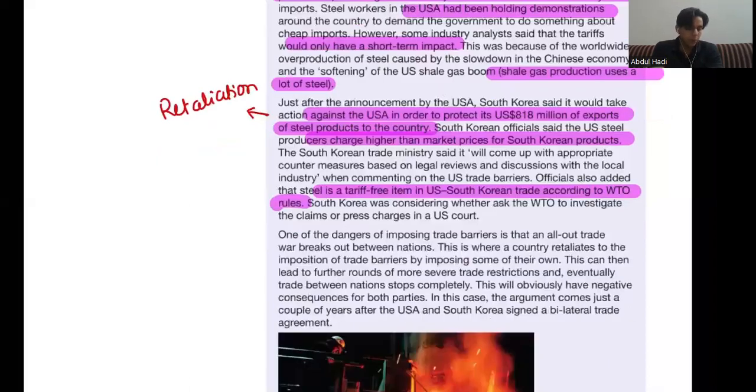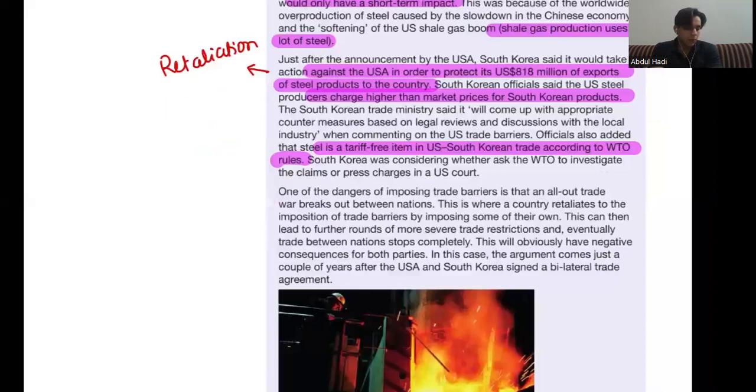One of the dangers of imposing trade barrier is that an all-out trade war breaks out between nations. This is where a country retaliates to the imposition of trade barriers by imposing some of their own. This can then lead to further rounds of more severe trade restrictions, and eventually trade between nations stops completely. This will obviously have negative consequences for both parties because the trading will stop. In this case, the argument comes just a couple of years after the US and South Korea signed a bilateral trade agreement. Bilateral trade agreement means that there is an agreement between South Korea and US in which they have both provided their terms and conditions and they agree upon it.